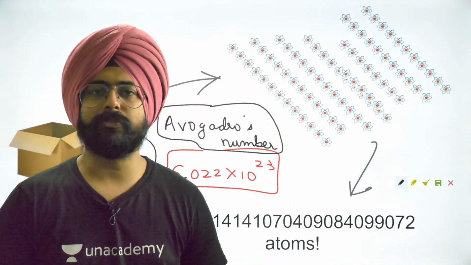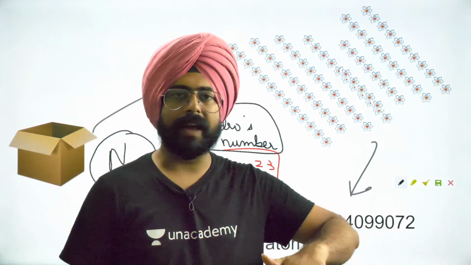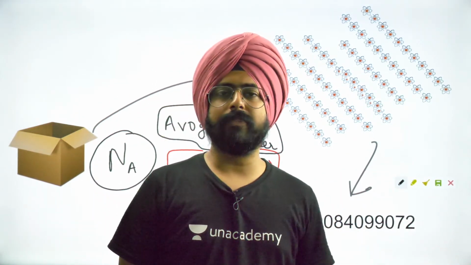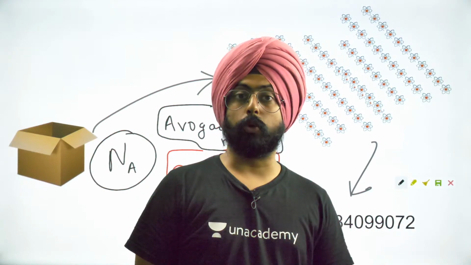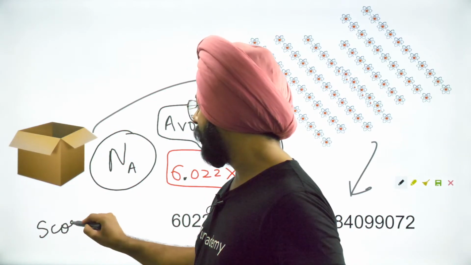Now, if I have 12 eggs, I say I have a dozen eggs. If I have 12 bananas, I will say I have a dozen bananas. If I have 20 eggs, I will say I have a score of eggs. If you guys don't know that, score is 20 of something.